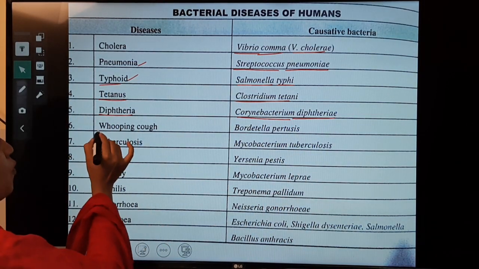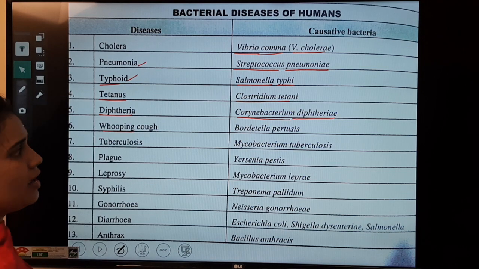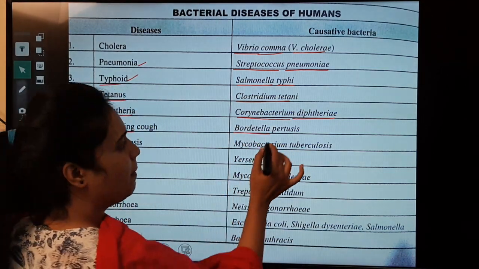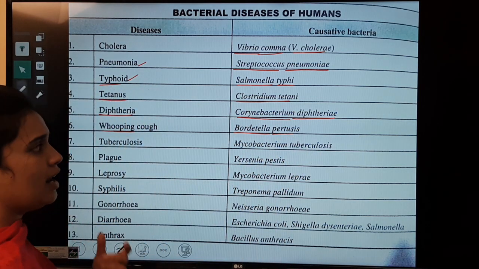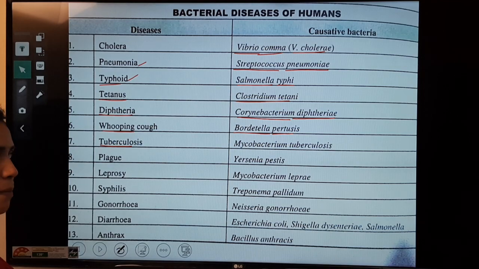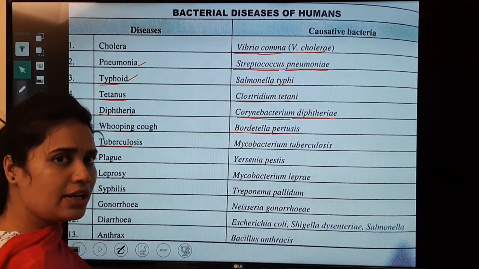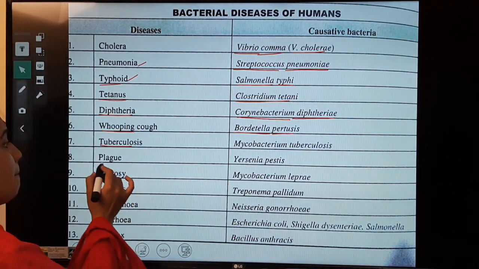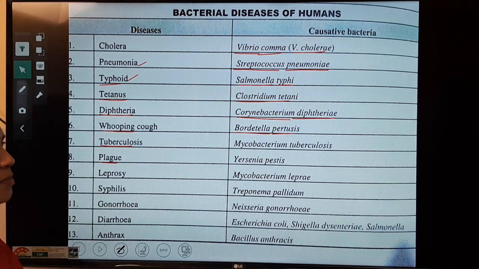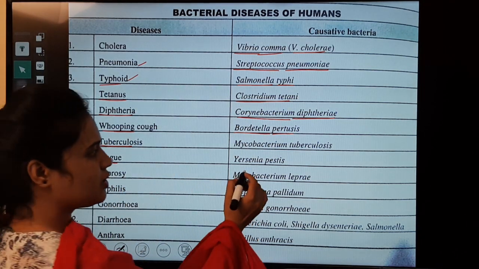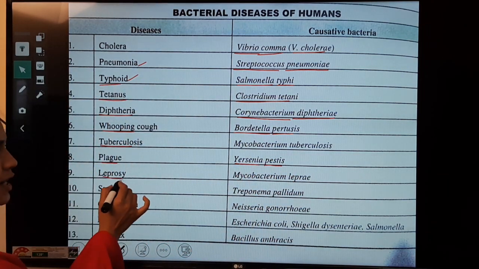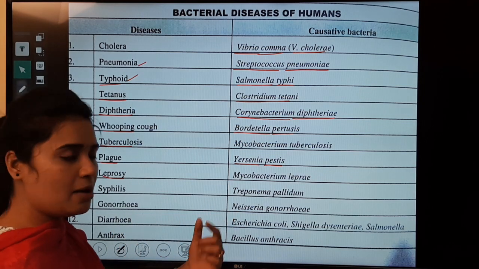Okay, next whooping cough. It is caused by Bordetella pertussis. Tuberculosis is caused by the bacteria called Mycobacterium tuberculosis. Plague, you have heard about the plague. The plague is caused by Yersinia pestis. Next leprosy, it is caused by Mycobacterium leprae.